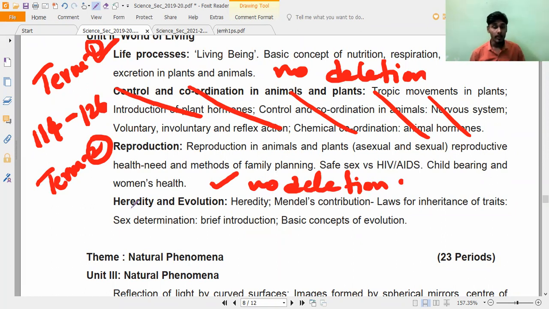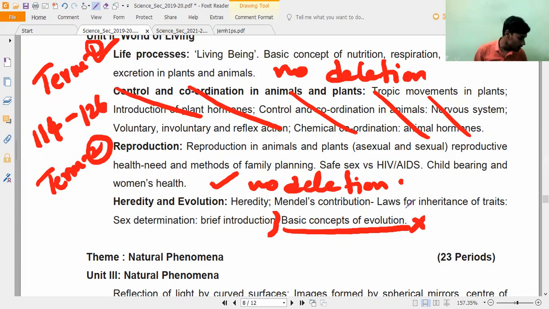Okay. Now, coming to heredity and evolution. Basic concepts of evolution, this is all deleted. Only till the introduction is there. This is the deleted portion. Please remember. Basic concepts of evolution. I will say the page number. Laws for inheritance of traits, sex determination, brief introduction, till there it is there. Basic concepts of evolution completely deleted.